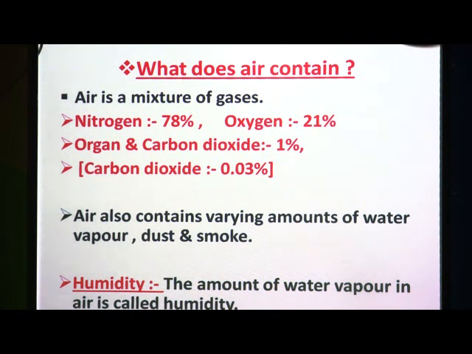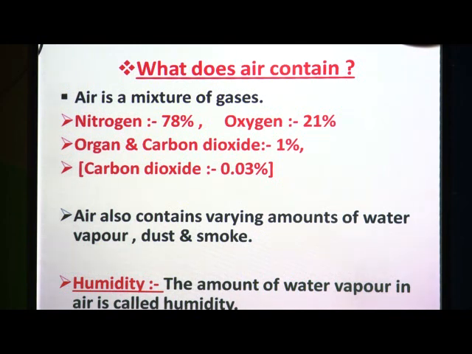Still, it is very important for the living world. Why? Because it is very useful to plants to make food. As I told you before, plants use carbon dioxide to make food, and that carbon dioxide is present in very small amounts. Still it is very important. Then apart from these gases, air also contains varying amounts of water vapor, which means different amounts of water vapor, dust, smoke, etc.